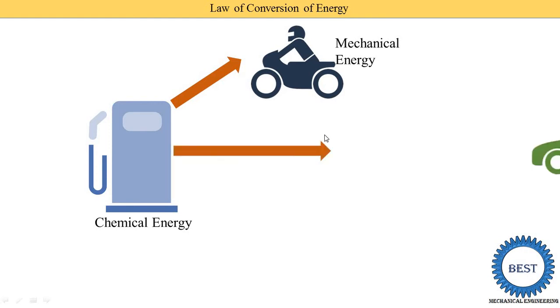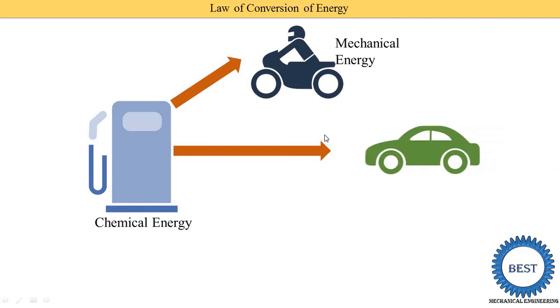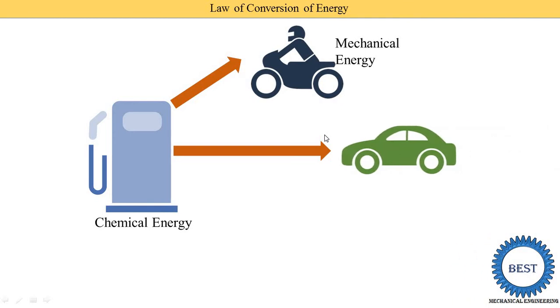Second, in four-wheelers, whether we fill CNG, diesel or petrol, it is the same as two-wheelers. In a four-wheeler, chemical energy is converted into mechanical energy. Similarly, in the IC engine, chemical energy is converted into heat, then heat is converted into mechanical energy and transmitted to the wheels.